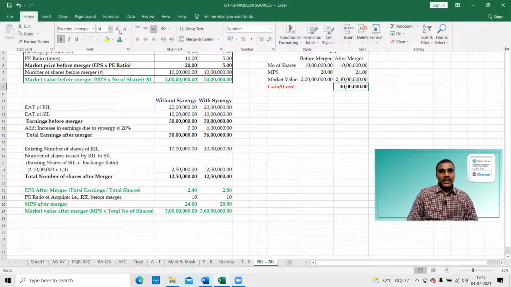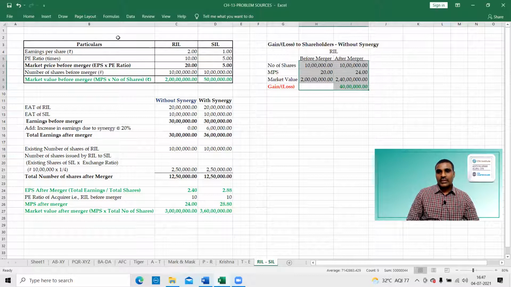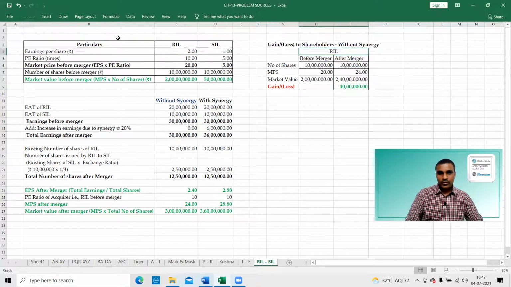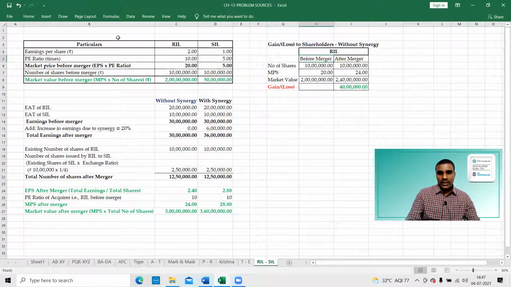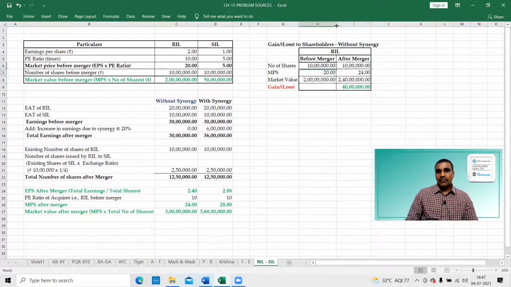Remember, the number of shares of the acquirer will not change. They will be the same before merger and after merger. Right, this is the point.